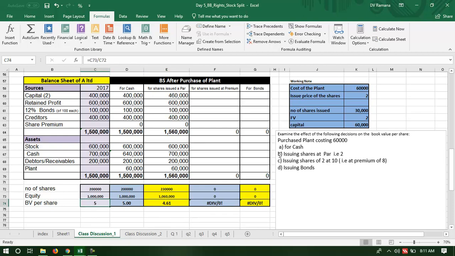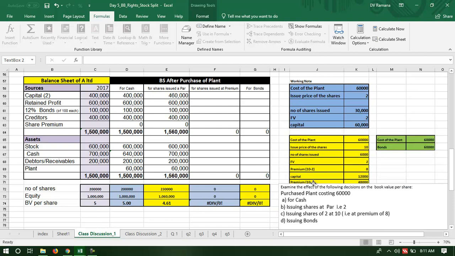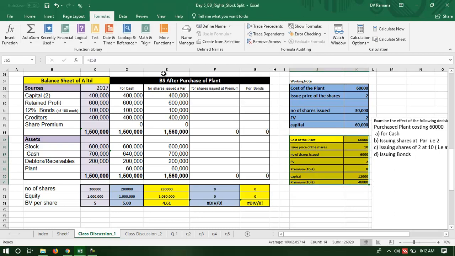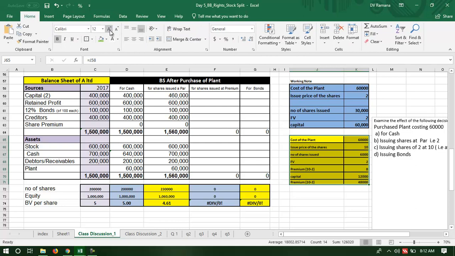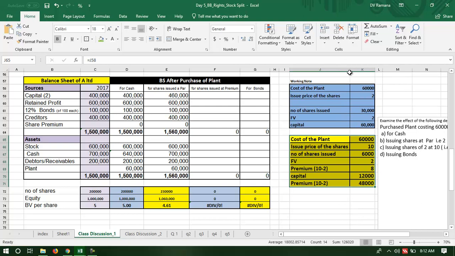Now let us see if the shares are issued at a premium. In this case, the shares of 2 are issued at 10, that means at a premium of 8. If the shares are issued at a premium, we'll keep the cost of the plant the same, 60,000, so that we can understand the impact better. So the cost of the plant is 60,000, and the issue price is 10.